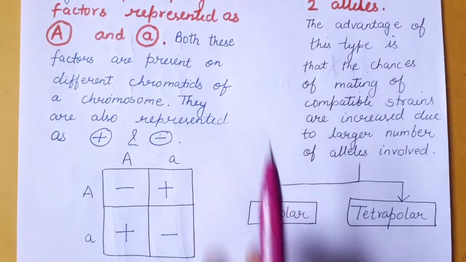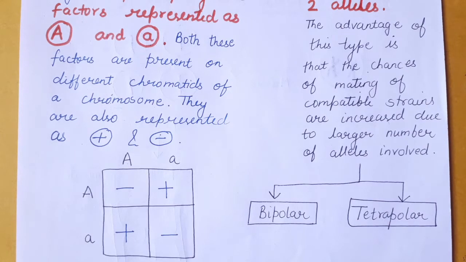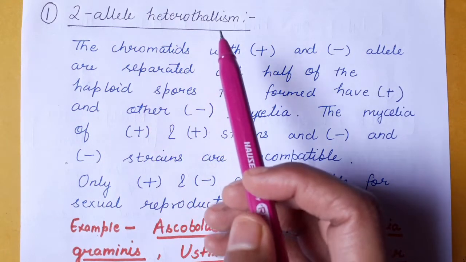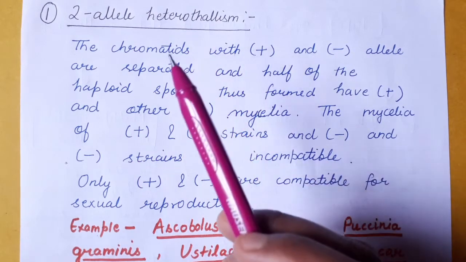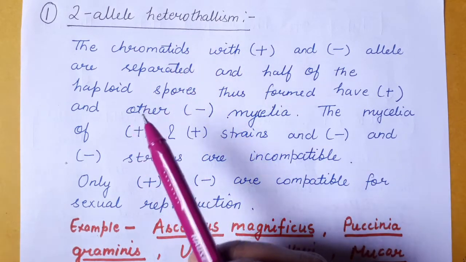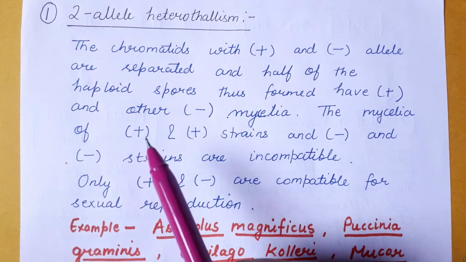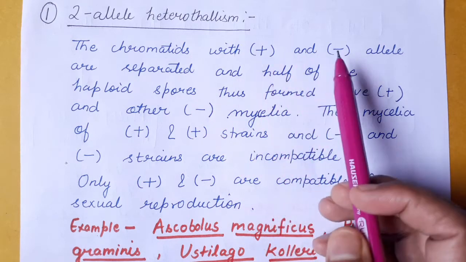And this type of multiple allele heterothallism can be of two types: bipolar multiple allele heterothallism and tetrapolar multiple allele heterothallism. Now we will discuss two allele heterothallism in detail. It is basically dependent upon genetic factors, represented as capital A or small a, or plus or minus sign.